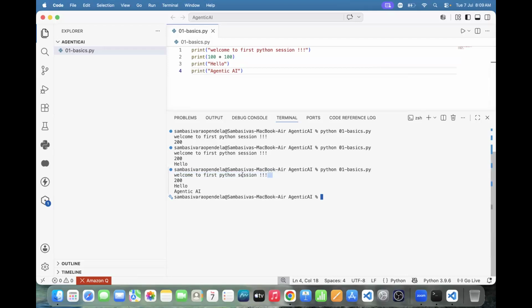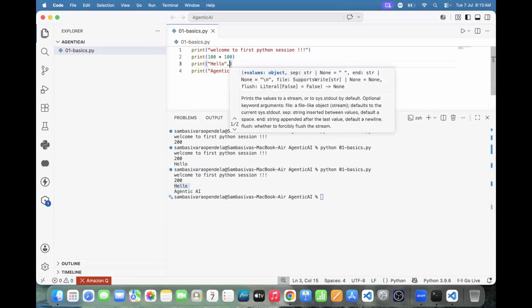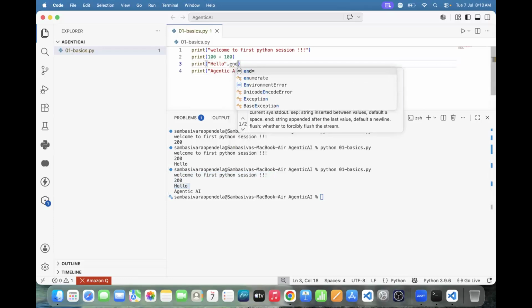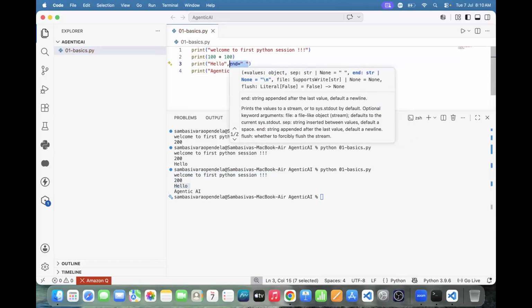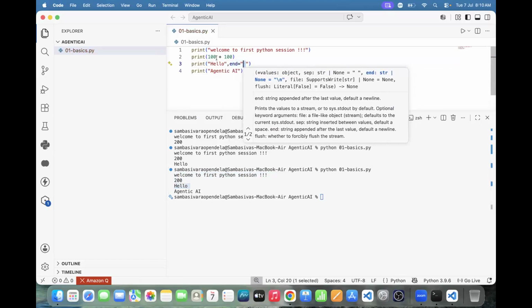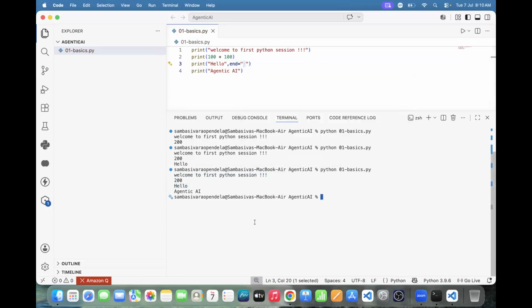Everything is displayed with a new line or not? Yes, it does not display side by side. Never display on the same line. If you want to display side by side, then we have end equal to, and we need to place some space like this. Automatically we are able to display line by line on a horizontal.